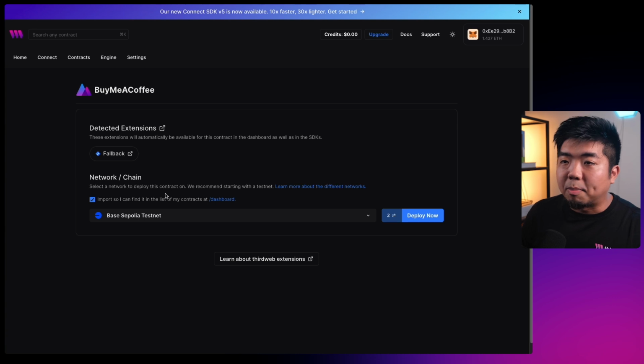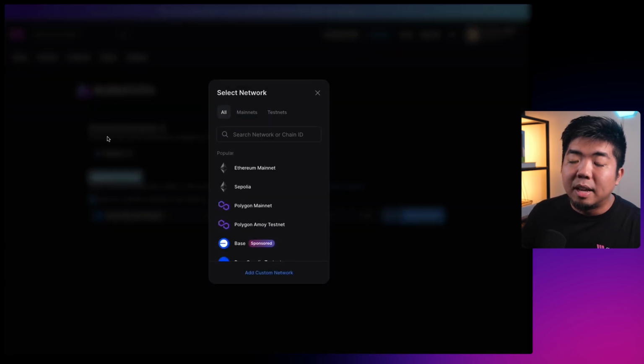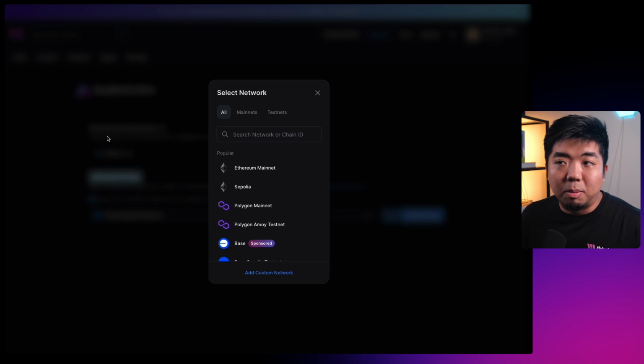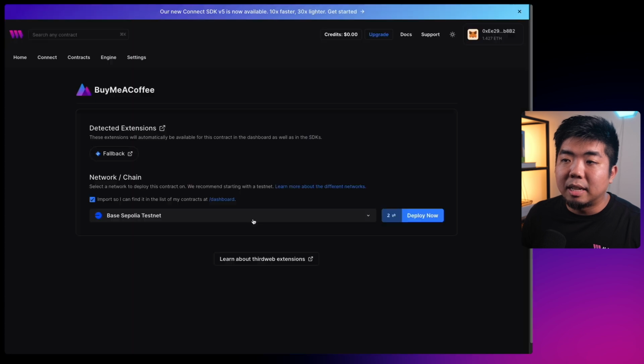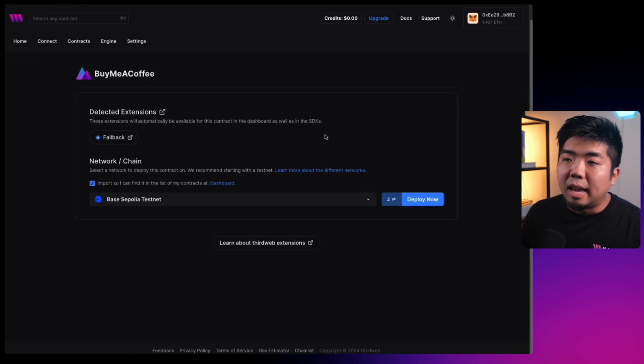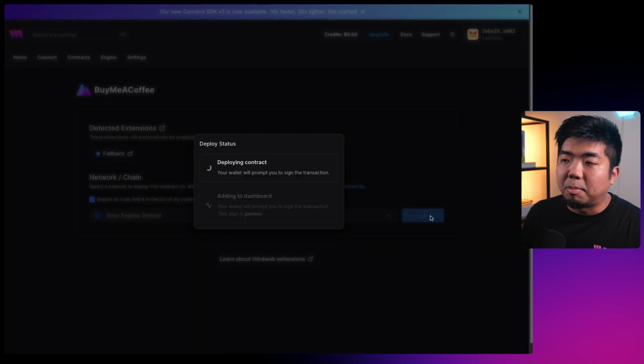We don't have any contract parameters or anything, but under the network and chain, I can select this drop down and select any EVM compatible blockchain to deploy my contract to. Now for this tutorial, I'm going to be using the Base Sepolia testnet. But again, you can choose any EVM compatible blockchain to deploy to. And once you have it selected, you're just going to hit deploy now.